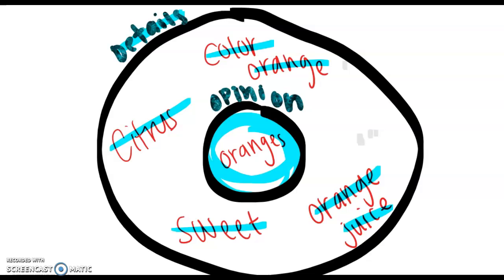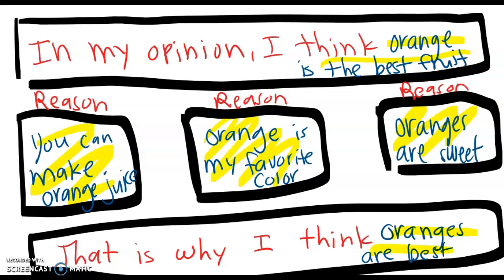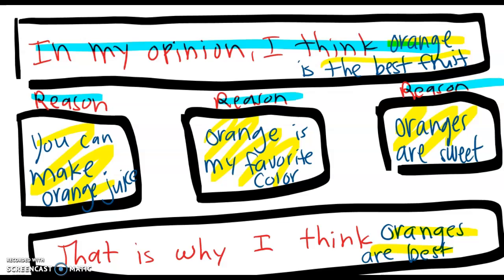Then, what this next step we did last week was put it into a graphic organizer. I have created my own here as well. In the top box is where you write your first sentence. In my opinion, I think orange is the best fruit. Then you need to give me 2 to 3 reasons. Reason number 1, you can make orange juice. Reason number 2, orange is my favorite color. And reason number 3, oranges are sweet. Then you have to have your conclusion. That is why I think oranges are best.